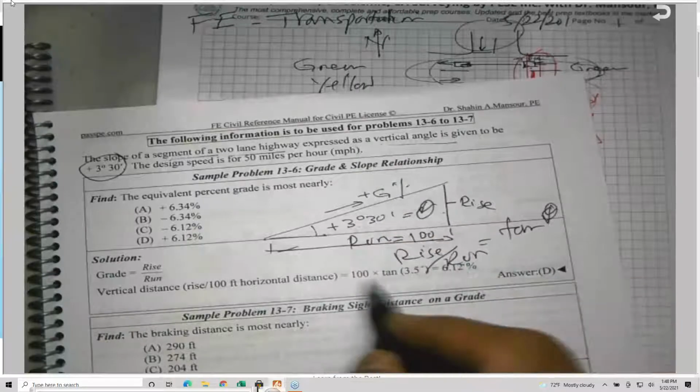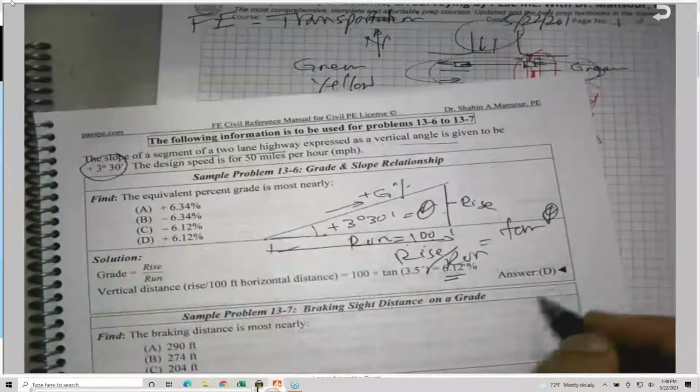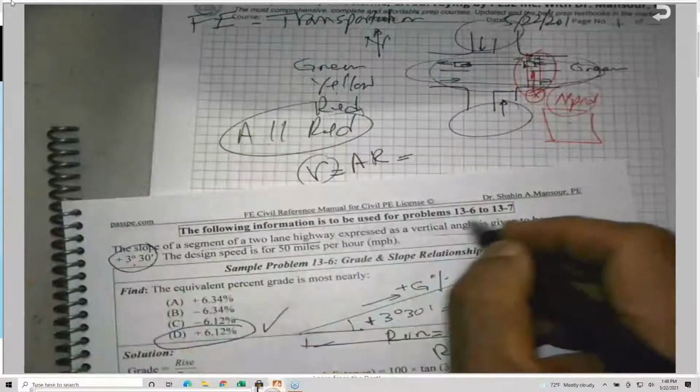Theta is given, so can I get the rise? The rise is equal to 100 times the tangent, giving you 6.12%, and it is a plus. Be careful, because the angle is positive. This vertical angle, as we learned from surveying this morning, could be plus or minus.